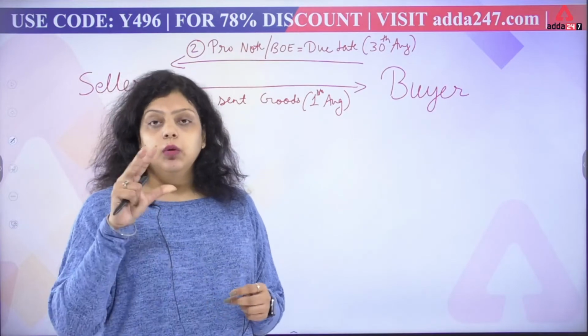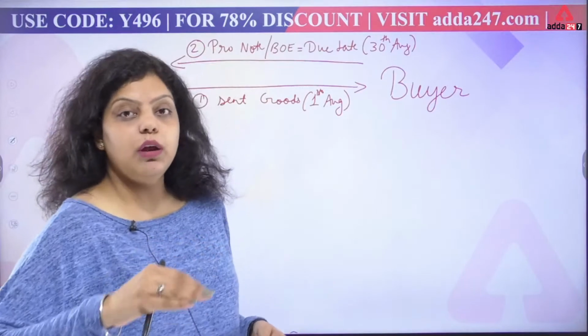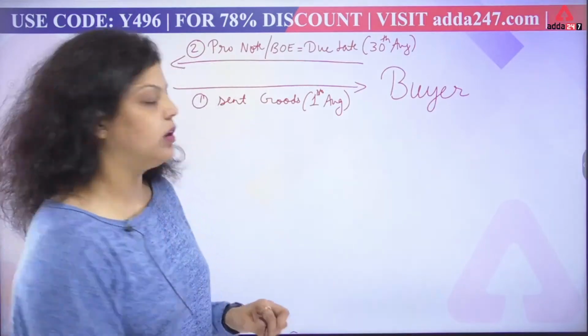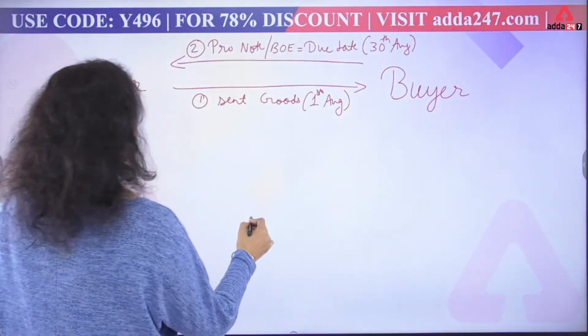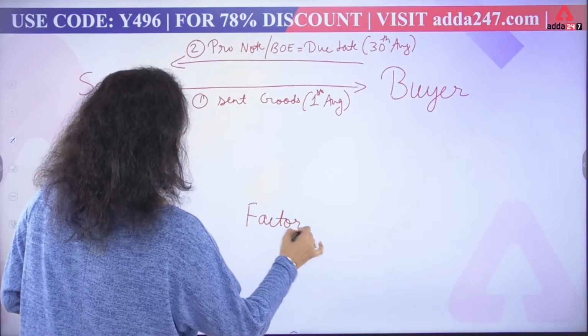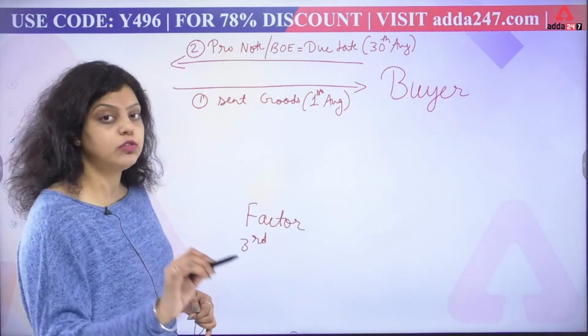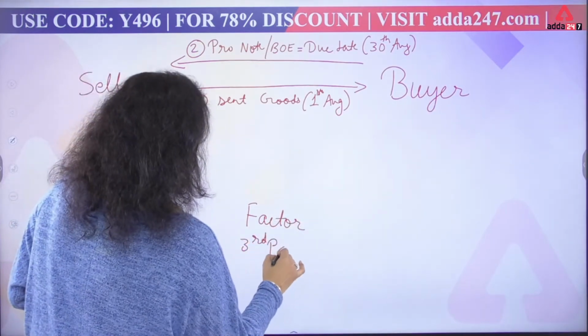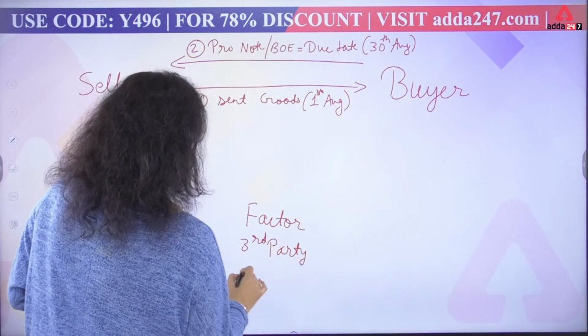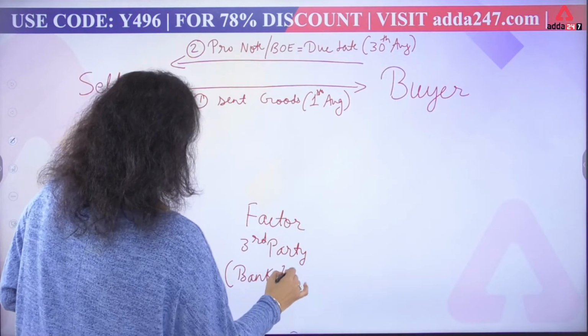So first of all, we have seen that the buyer has got the goods and given a promissory note or bill of exchange with a due date, that is 30th of August, for example. Now there will be a third party, known as the factor, and this third party can be a bank or a financial institution.